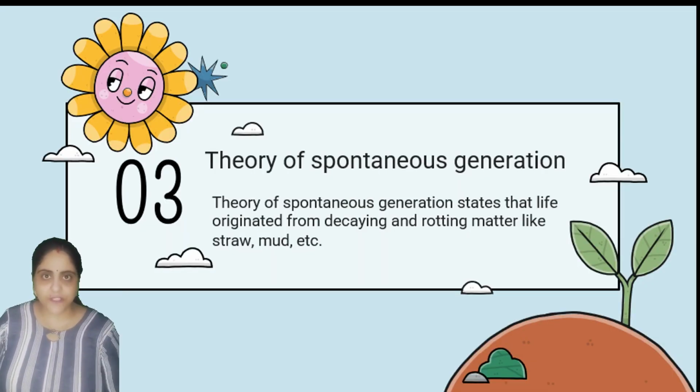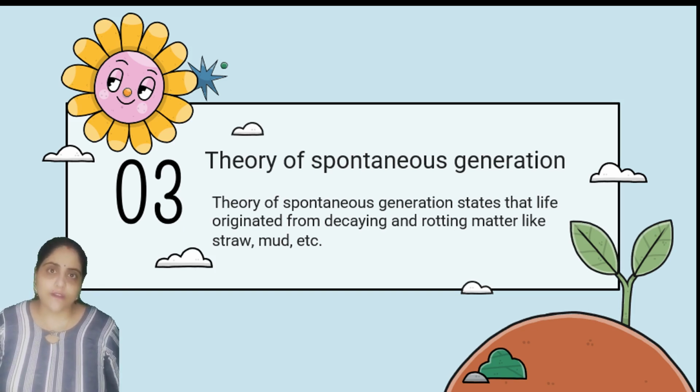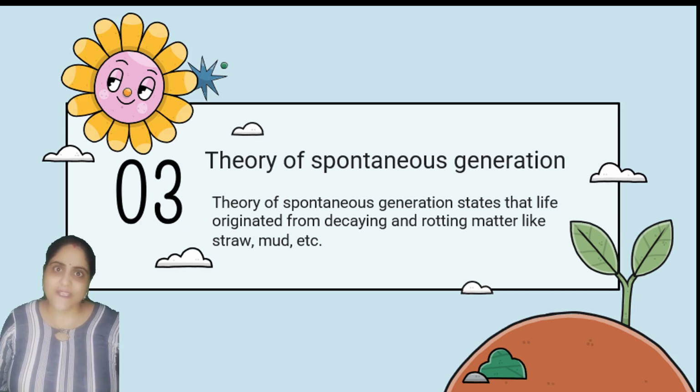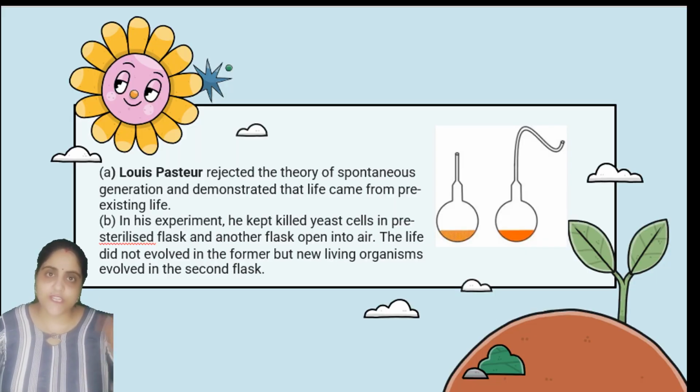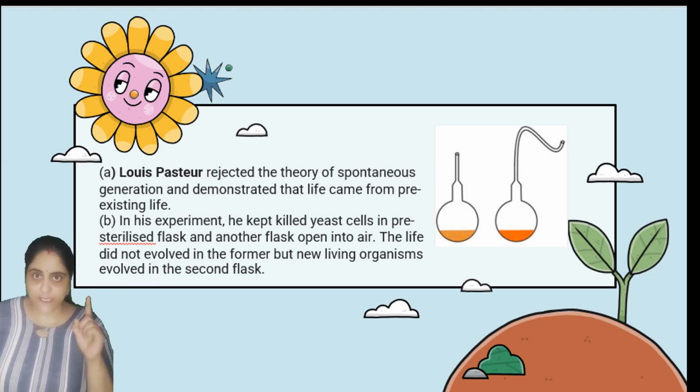The third important theory is the theory of spontaneous generation. According to that theory, the life is created by the non-living, dead, decaying organic matters. But children, this theory is totally rejected by some of the scientists. Louis Pasteur एक ऐसे साइंटिस्ट थे जिन्होंने theory of spontaneous generation को deny किया. उन्होंने एक experimental setup लगाया जो आपकी स्क्रीन पे दिखाई दे रहा है.